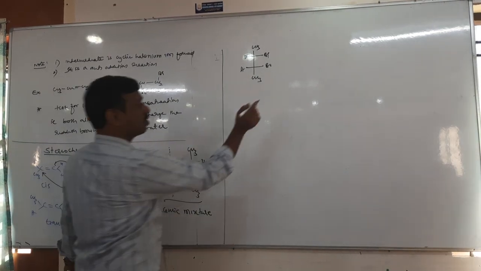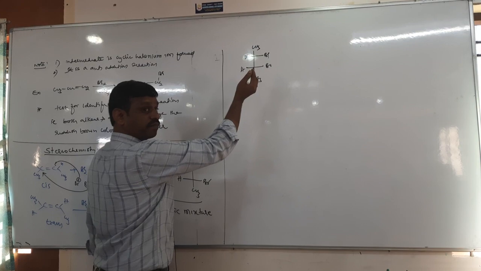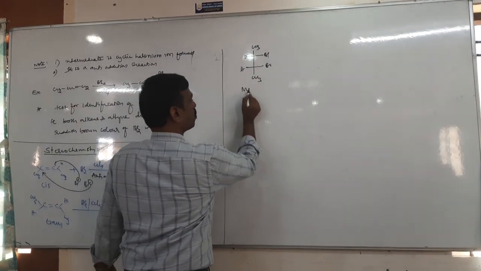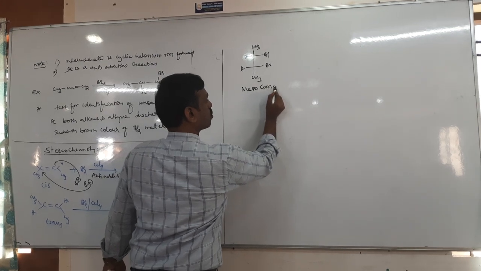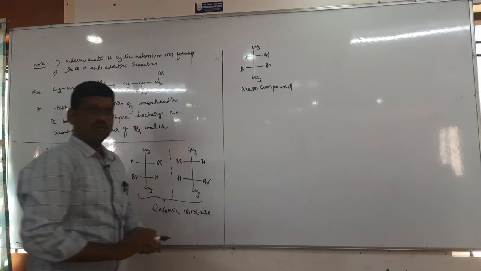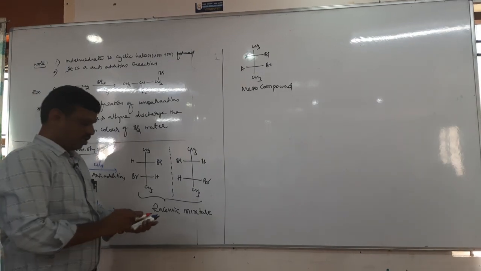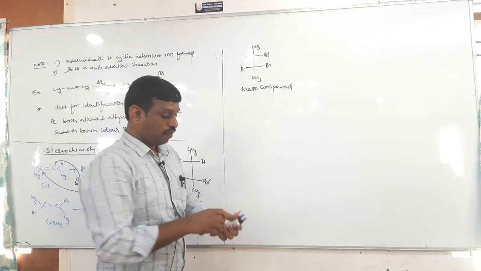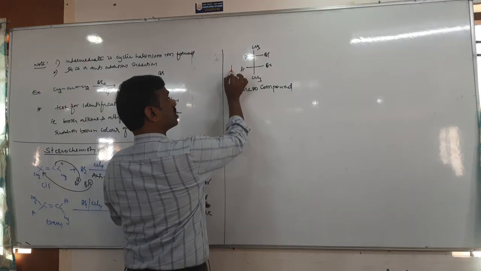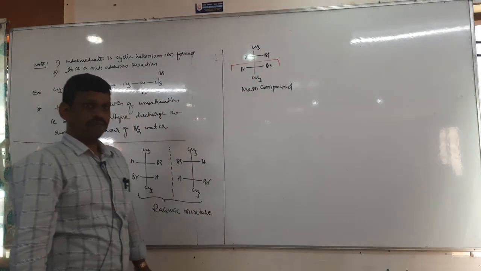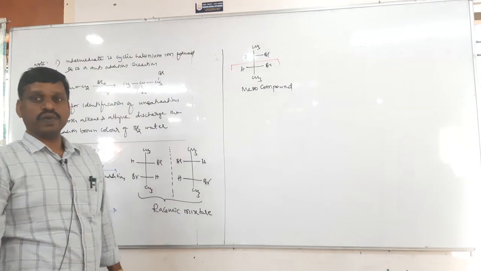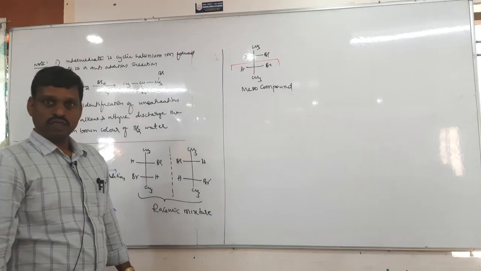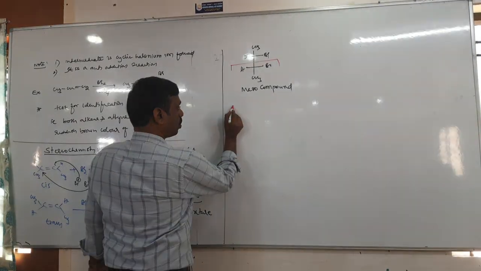This is called what? Meso compound. What is a meso compound? The compound which has chiral carbons, but is optically inactive due to the presence of a plane of symmetry. Therefore, we get optical inactivity